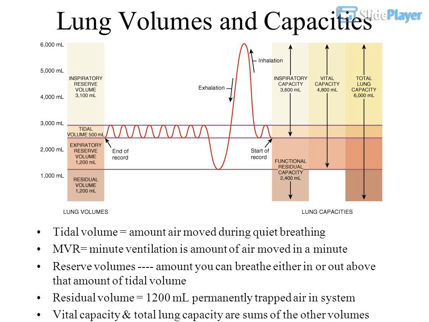Lung volumes and capacities. Tidal volume equals the amount of air moved during quiet breathing. Minute ventilation is the amount of air moved in a minute. Reserve volumes are the amount you can breathe either in or out above the tidal volume. Residual volume equals 1,200 milliliters of permanently trapped air in the system. Vital capacity and total lung capacity are sums of the other volumes.